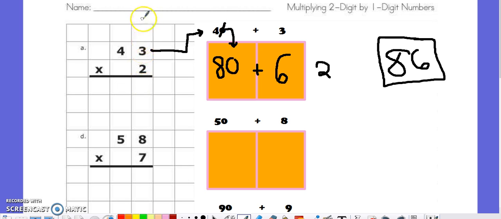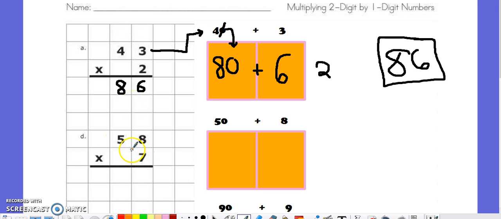We're still multiplying the ones and then multiplying the tens, but instead of expanding the number, we are understanding within our head, using mental math, that when we multiply the tens, it's not just 4, it's a 4 in the tens, but it's worth 40. And we can represent that by regrouping if needed. In this case, no regrouping is needed. 2 times 3 will get me 6. Multiply 4 times 2 and get me 8. It's the same exact type of procedure, but it's shorter.